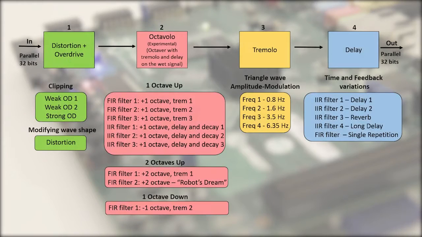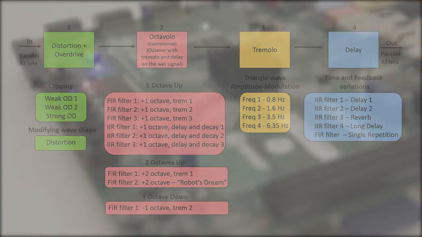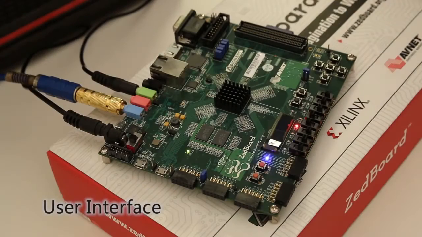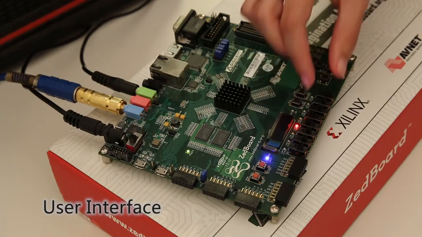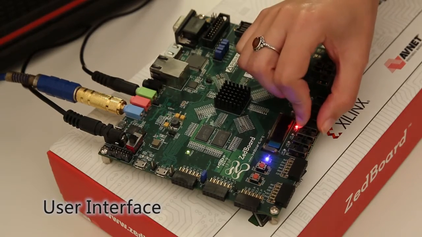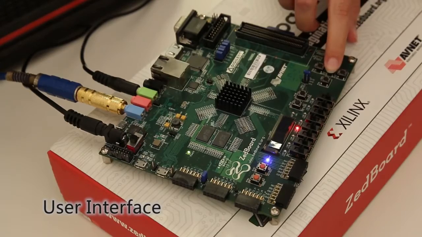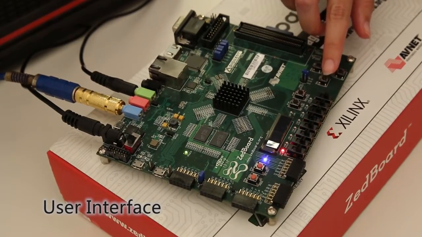We created 4 major effect groups, and each one also has several internal configurations to choose from. The buttons and LEDs form an intuitive user interface which enables you to scroll and select effects, while the slide switches are used to activate the desired effect and to choose one of its internal configurations.